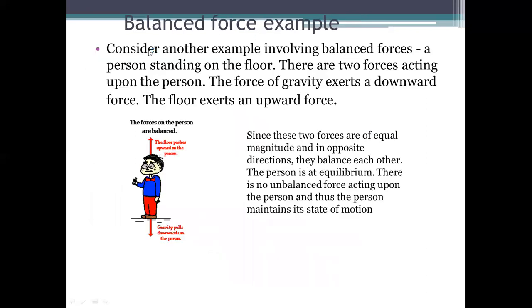Some other examples of balanced force. Consider another example involving balanced forces: a person standing on the floor. There are two forces acting on the person. If you are also standing, there are two forces. One is gravitational pull downward and the floor pushes the person upward. Because these two forces are balanced, of equal magnitude and opposite direction, the person is at equilibrium. The person will stay in the same position. There is no unbalanced force acting upon the person and the person maintains its state of motion.